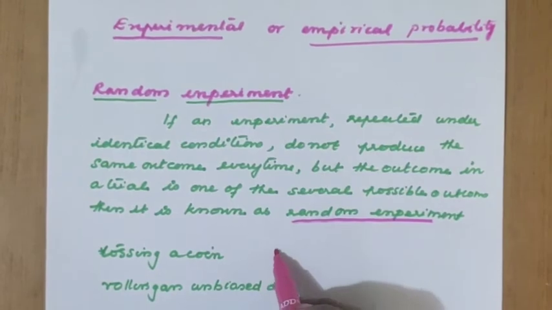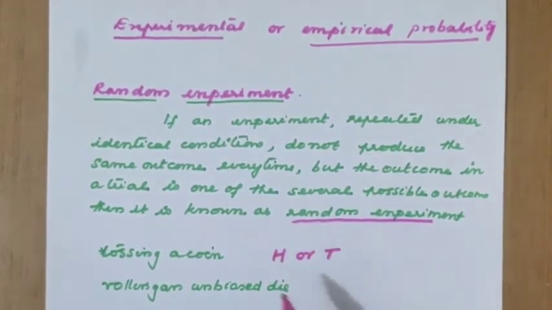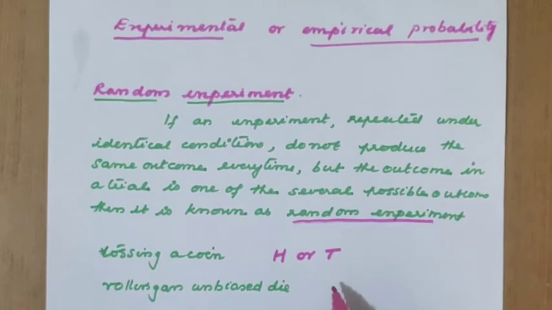Now what are we expecting there? Either head or tail. So tossing a coin is an example of a random experiment. Now rolling an unbiased die. That is a die.